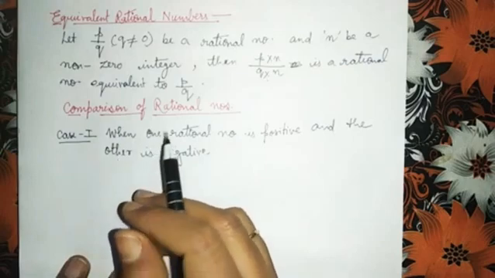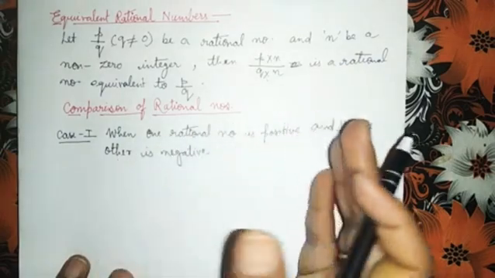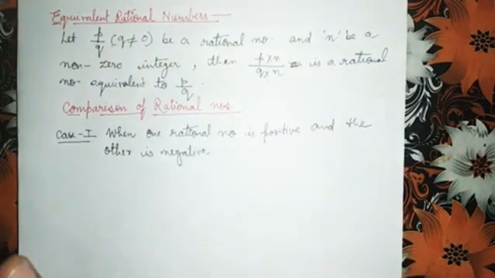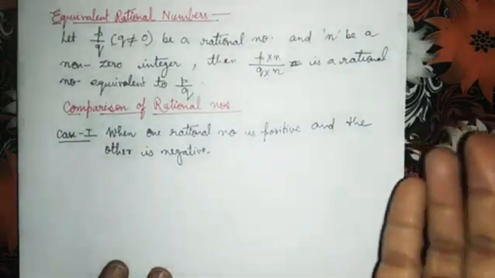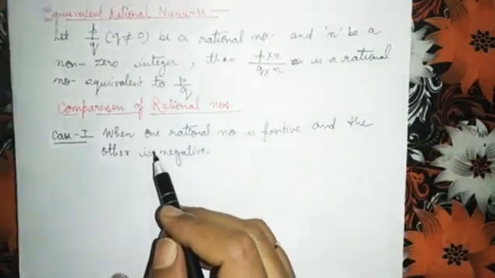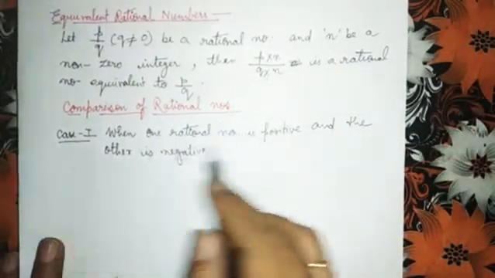Children, here it is clear that a positive rational number is greater than a negative rational number. Now I am giving you an example to show this case.